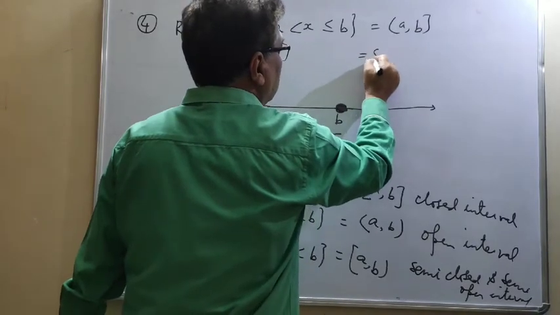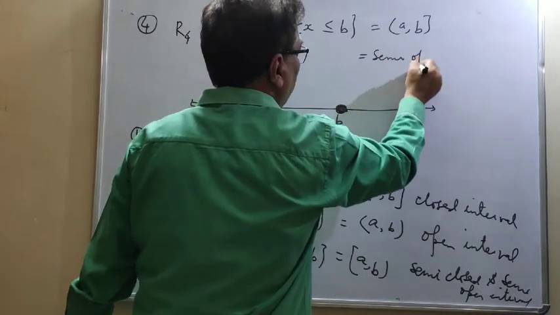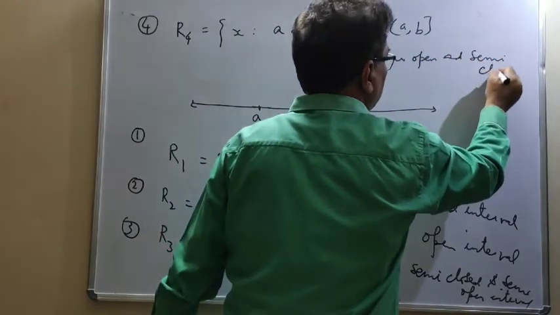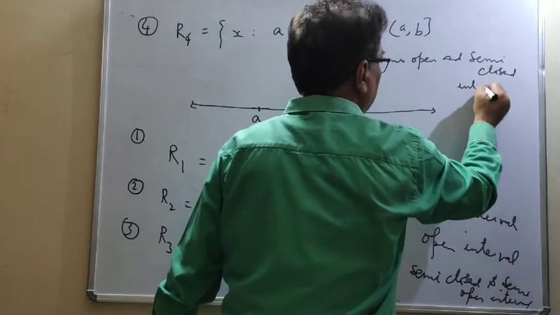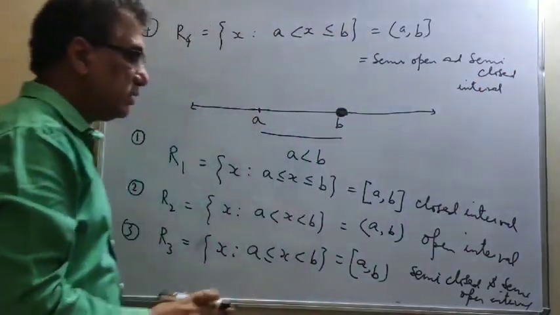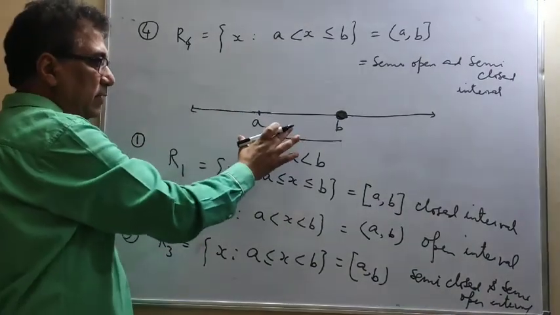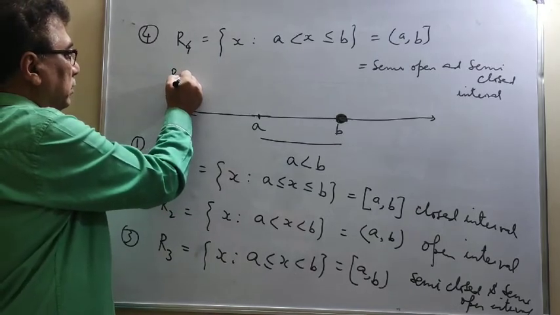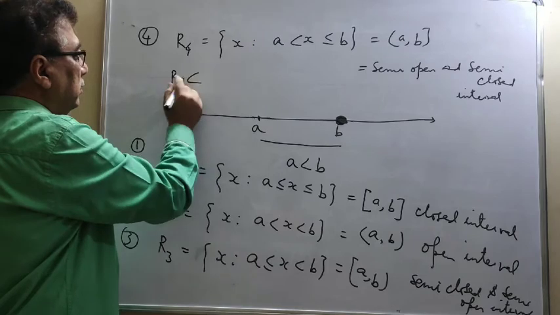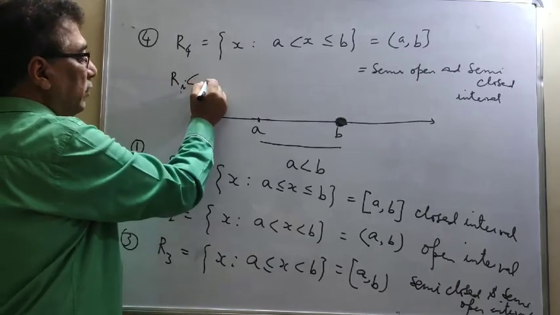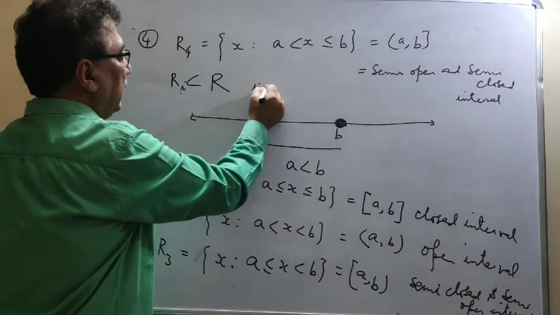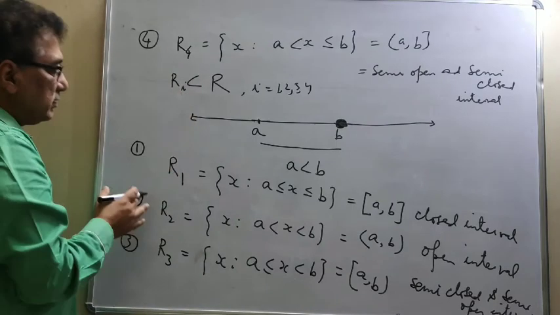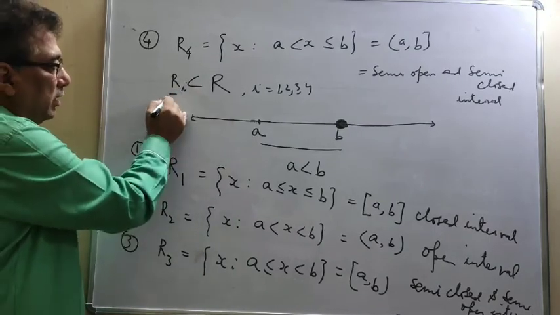This is called a semi-open, open first, and semi-closed interval. So this is how we represent a part of the real line as subsets of the real line, and you find that if I write I is a subset of R, where I has 4 values, it is covering all these sets 1, 2, 3, 4. So all are subsets of R.